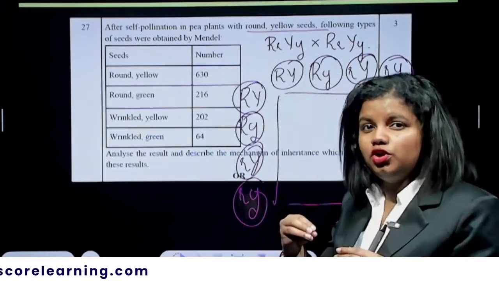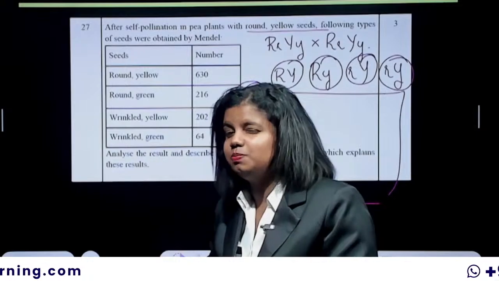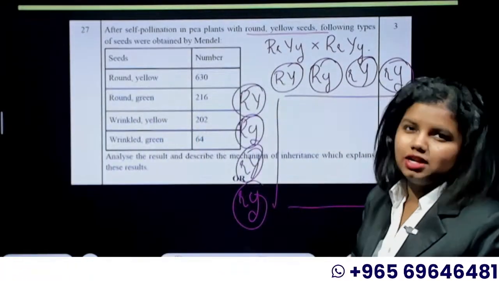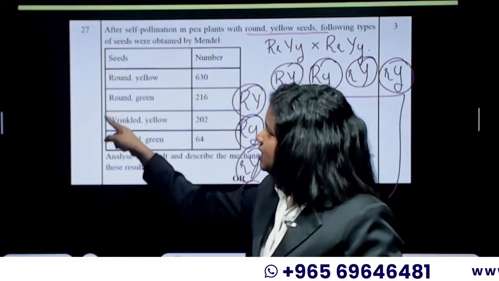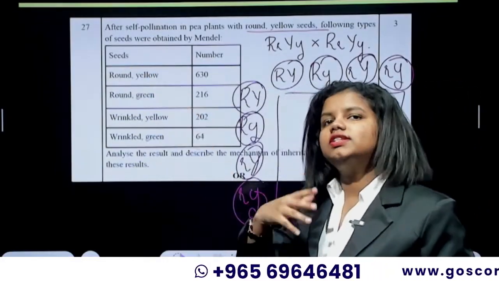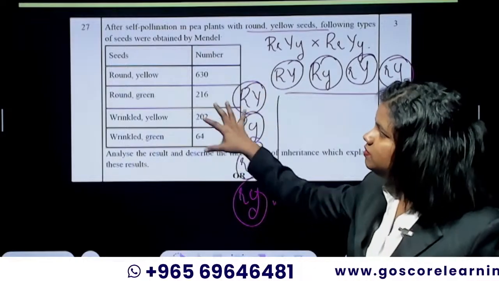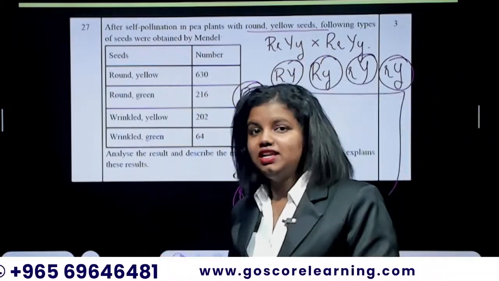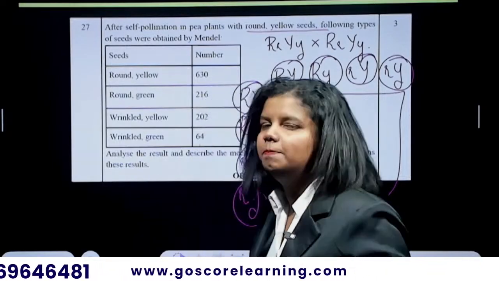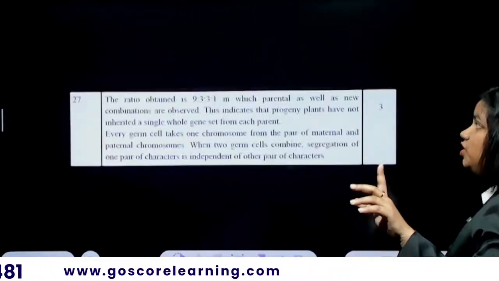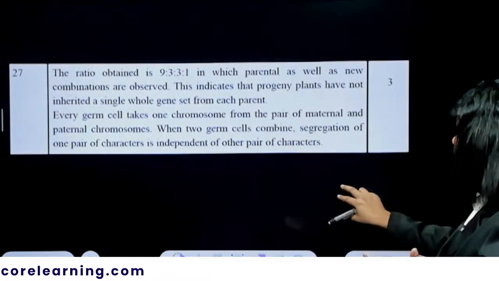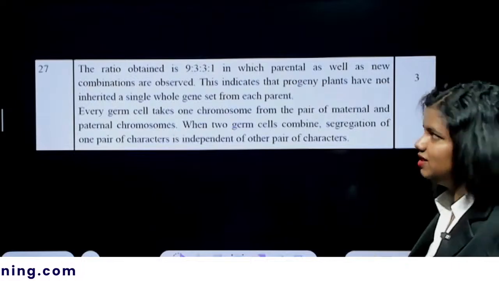That's a major point you have to put in there, and you have to explain the third law of inheritance, that is the law of independent assortment. So all these alleles have independently assorted in such a way that none of the alleles resemble their parents' allele combination. That combination is completely different. That is what you need to explain in a precise manner. So this is a model of how you should explain the answer.